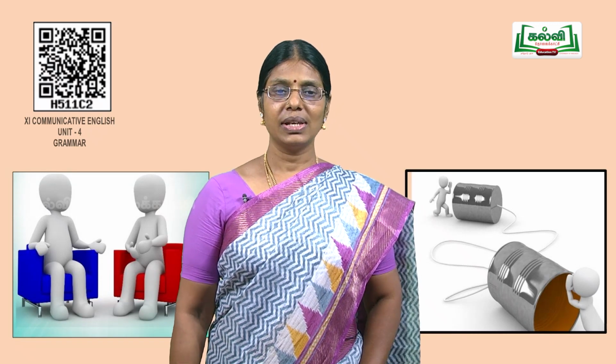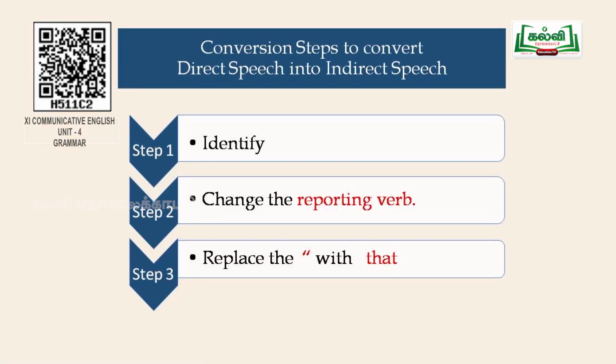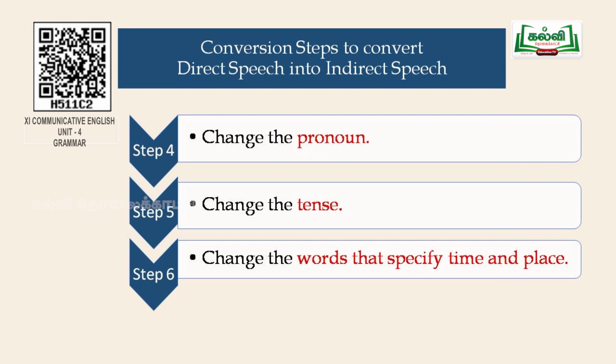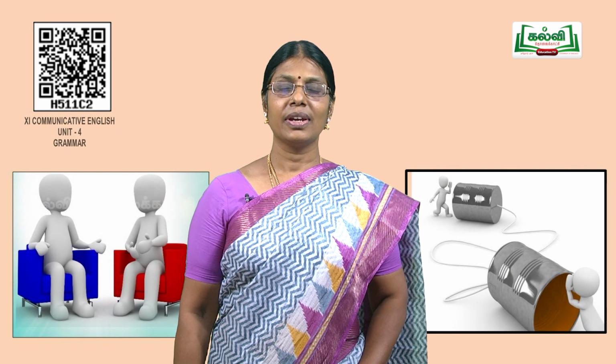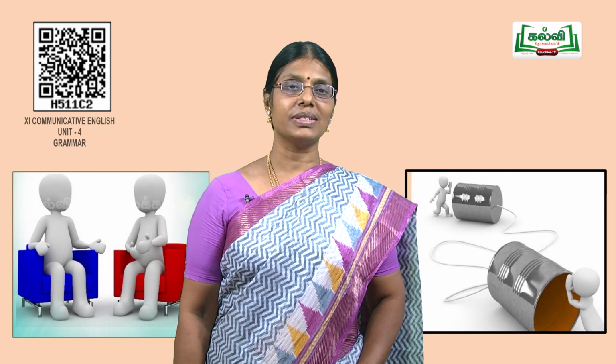To start with, let us have a glimpse of these steps. The first step is identify. The second step is change the reporting verb. The third is replace the speech mark with that. Change the pronoun is the fourth step. And the fifth step is change the tense. The last but not the least is change the words that specify time and place. Now, let us see the steps in detail.